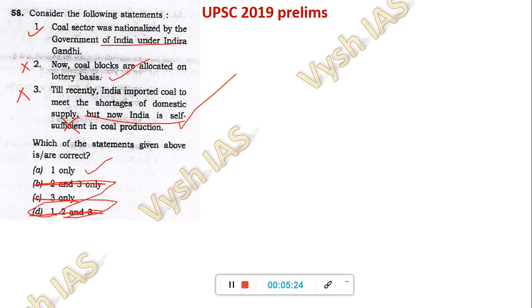Meaning it's not even lottery basis now. It's auction basis. That also is wrong. So this Indira Gandhi thing, this is the only thing correct. Okay. This was actually one of the easiest questions that year.